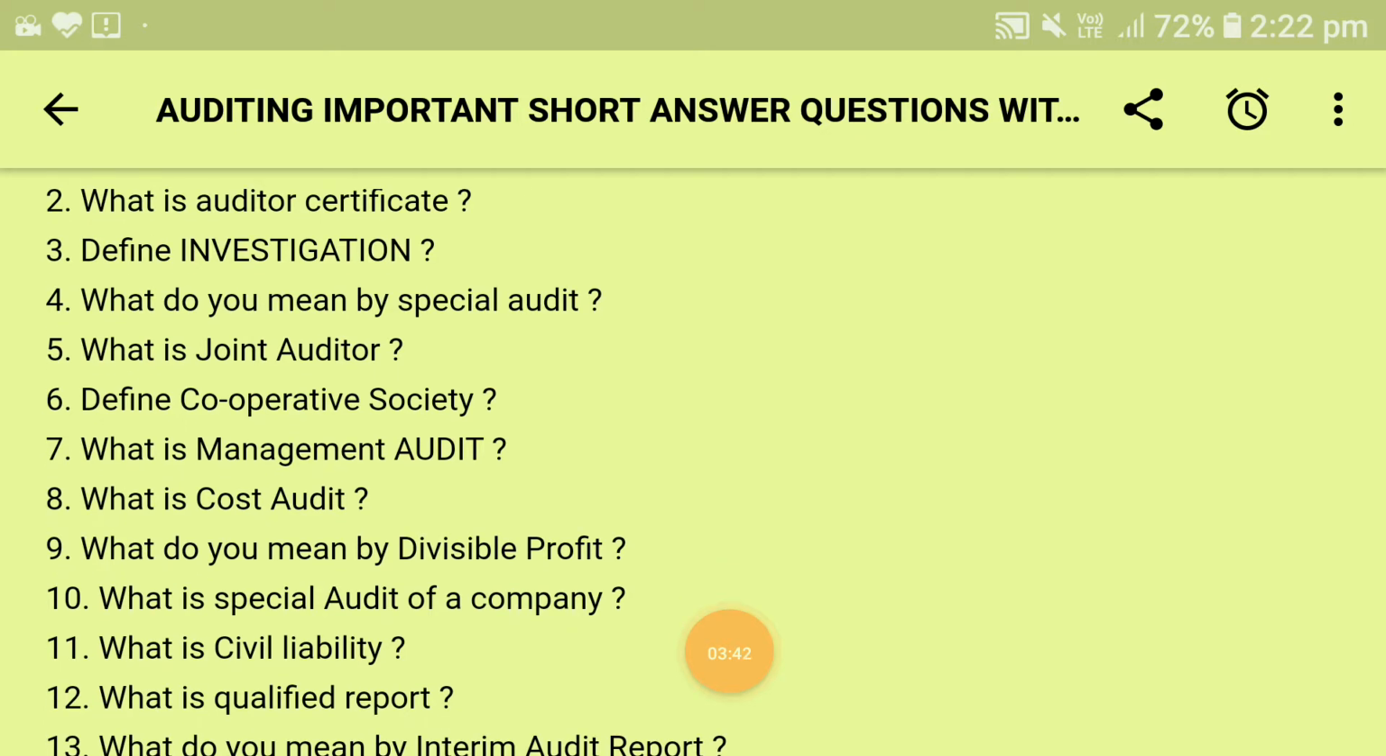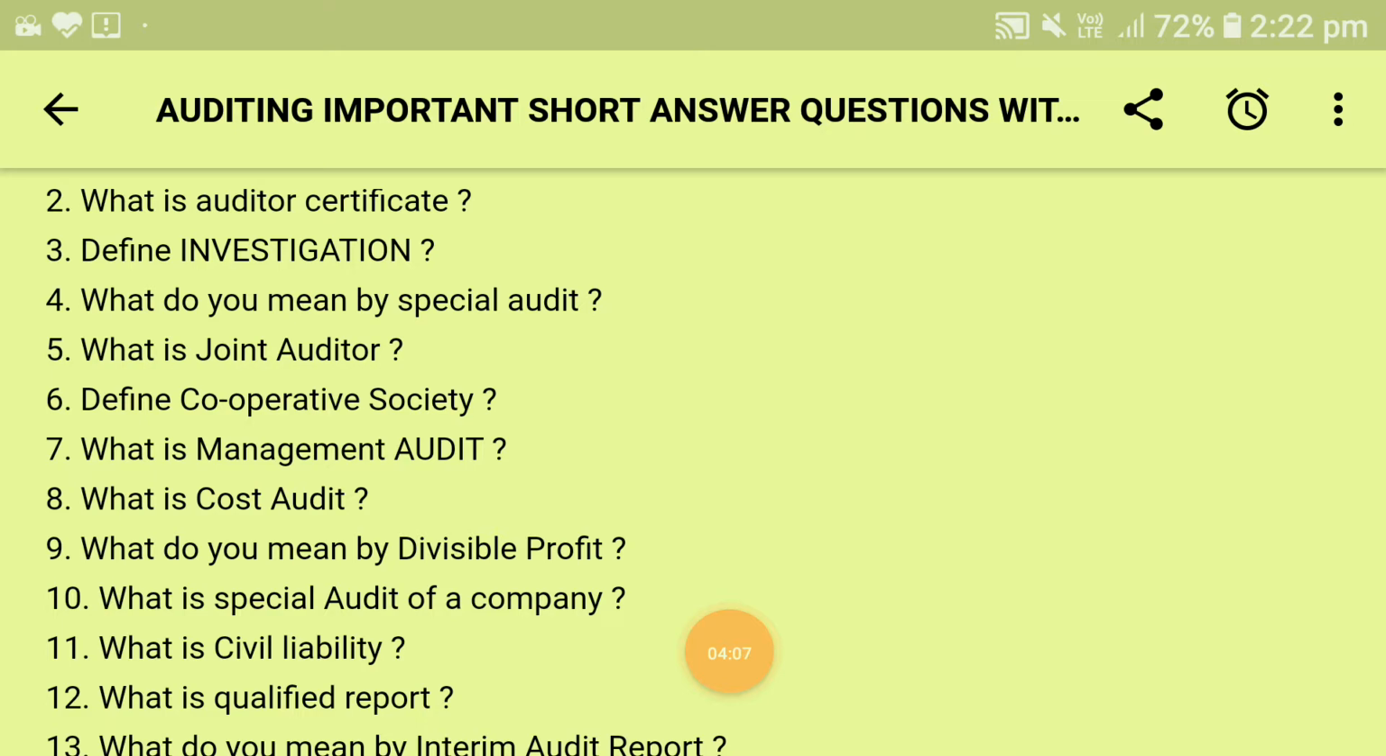Next is: what is joint auditor? Friends, joint auditor refers to audit of the financial statements of a business by more than one auditor. Such auditors are called joint auditors. They are usually appointed by large scale businesses with the motive of finishing the audit work as quickly as possible. So they audit jointly and report to the entity. This is the perfect answer for this question.